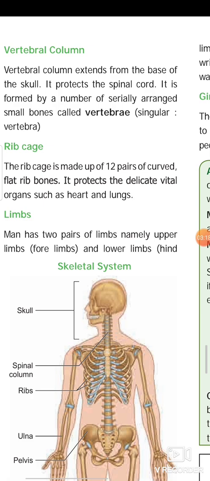Limbs. Man has 2 pairs of limbs, namely upper limb, forelimb, and the lower limb, hindlimb. Forelimbs are used for holding, writing, etc., while the lower limbs are used for walking, sitting, etc.